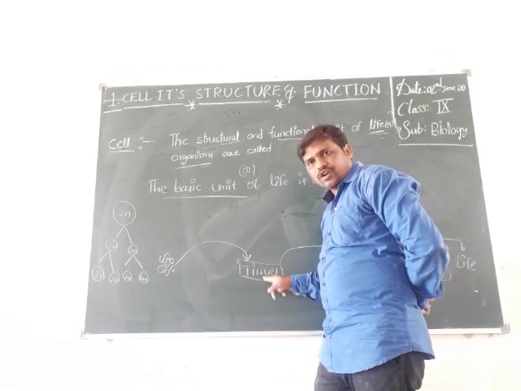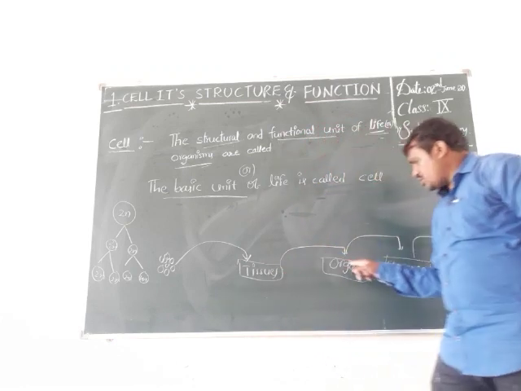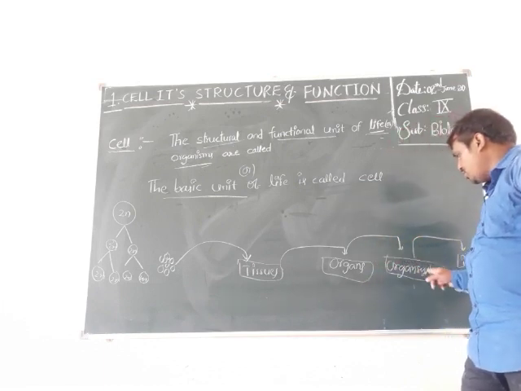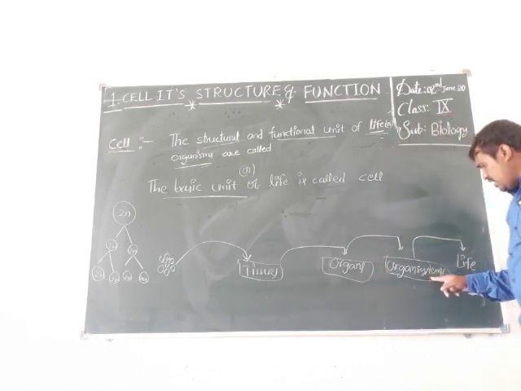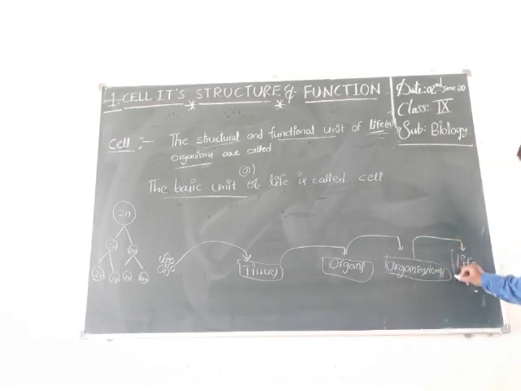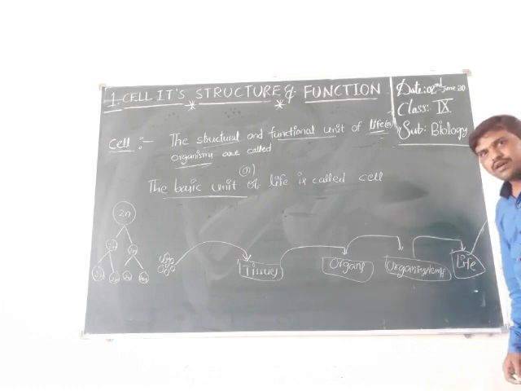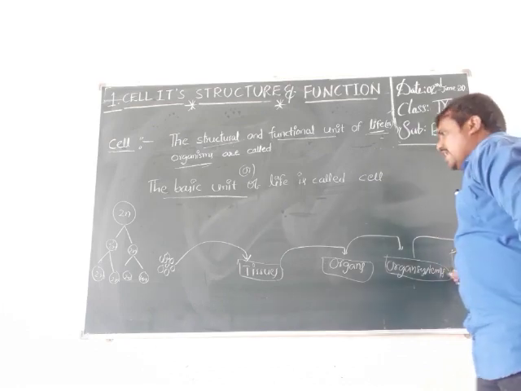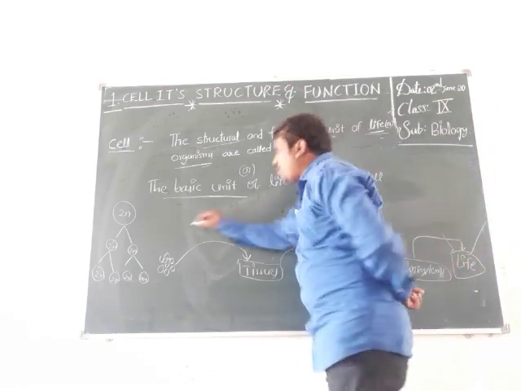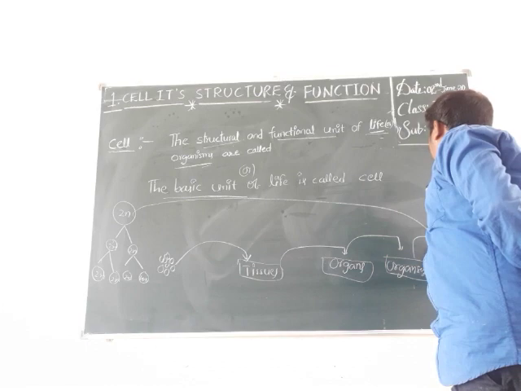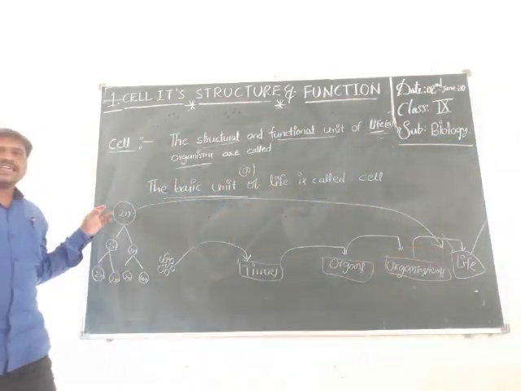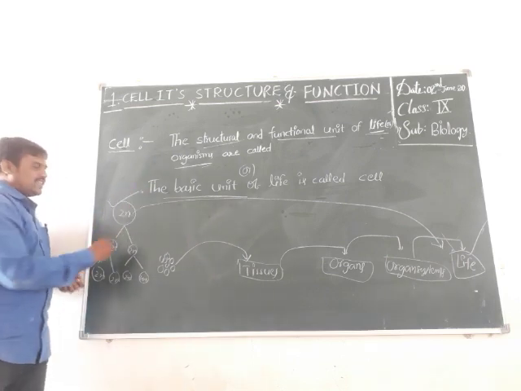These cells undergo mitotic cell division and form organs, and organs undergo mitosis to form organ systems. The organ system finally makes life, a plant or animal. That's why the cell is called the basic unit of life, because a life comes from a single cell, the zygote.